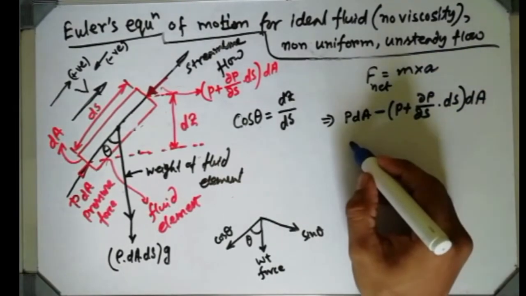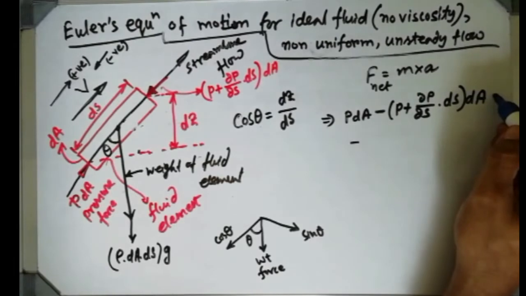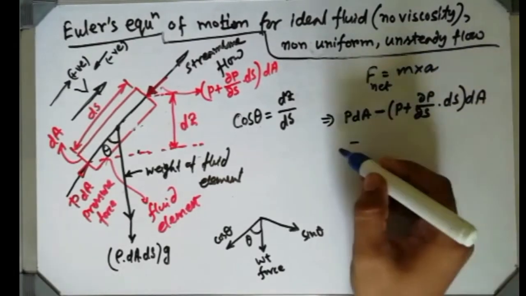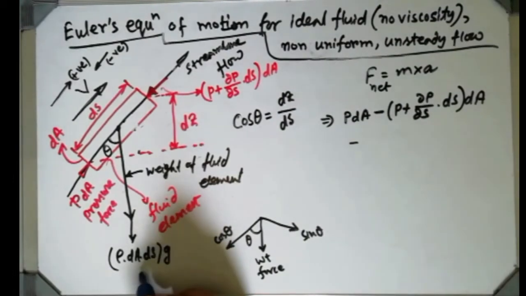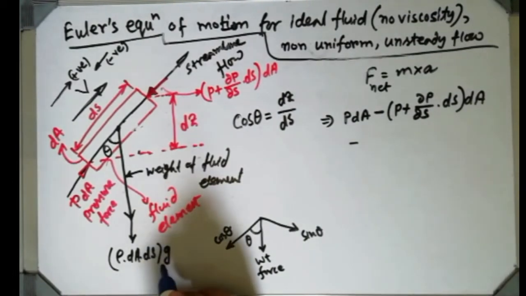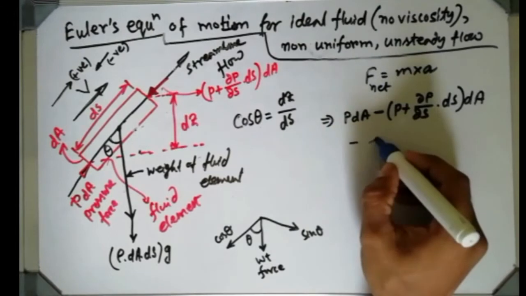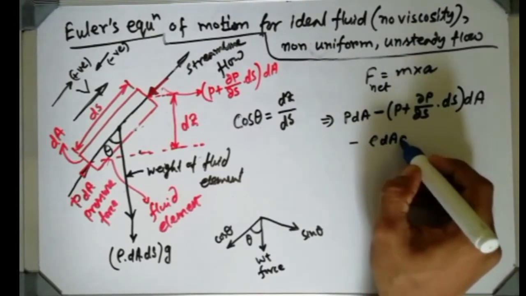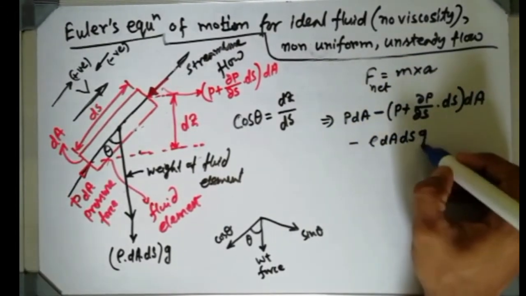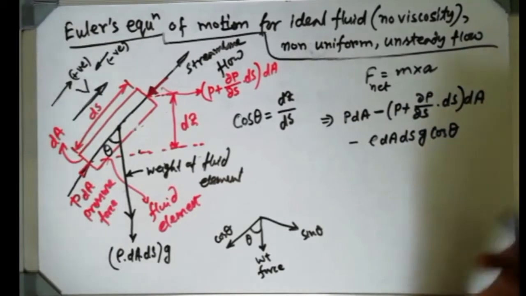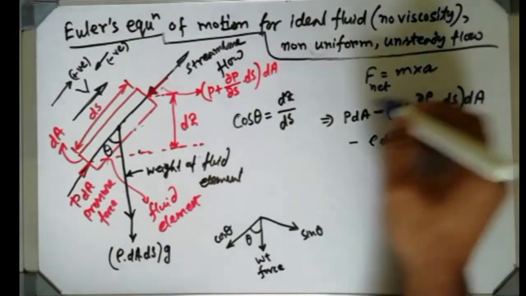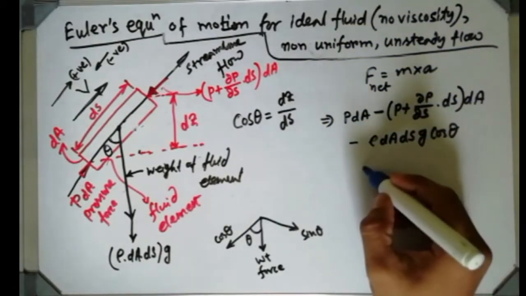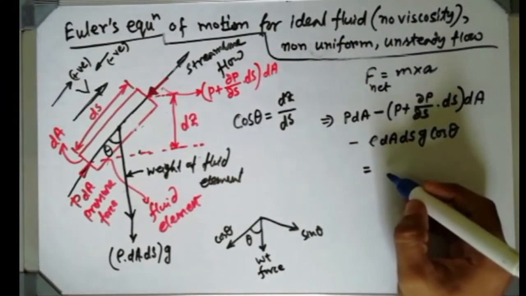I am writing it here because space is not there. So the weight force will be rho dA ds g cos theta, that is the weight force. All forces are considered in the net force, and it will be equal to mass into acceleration.